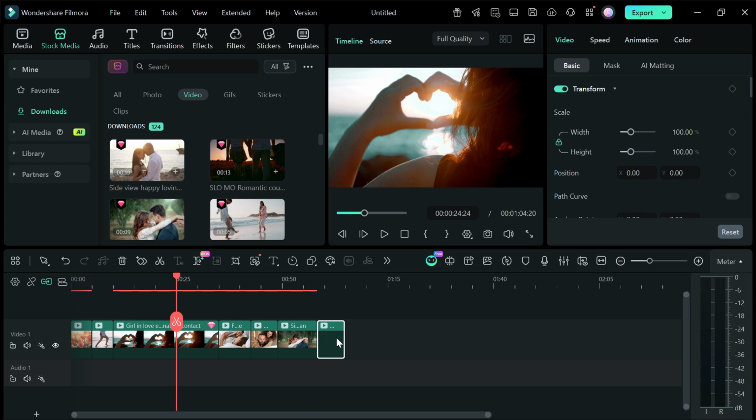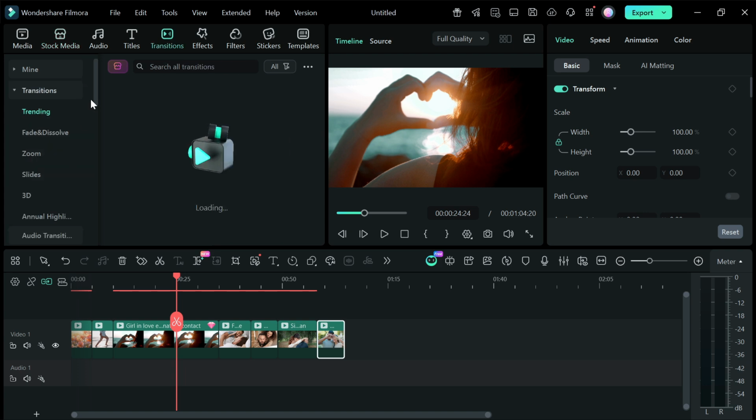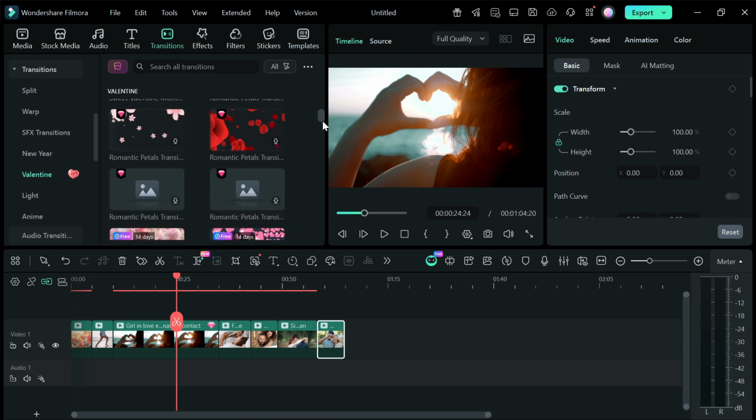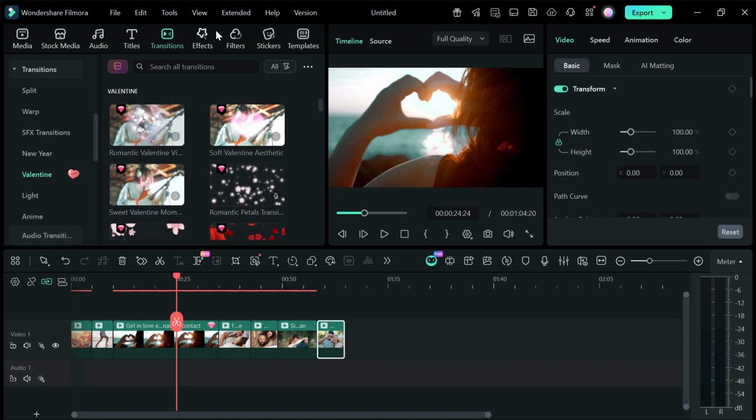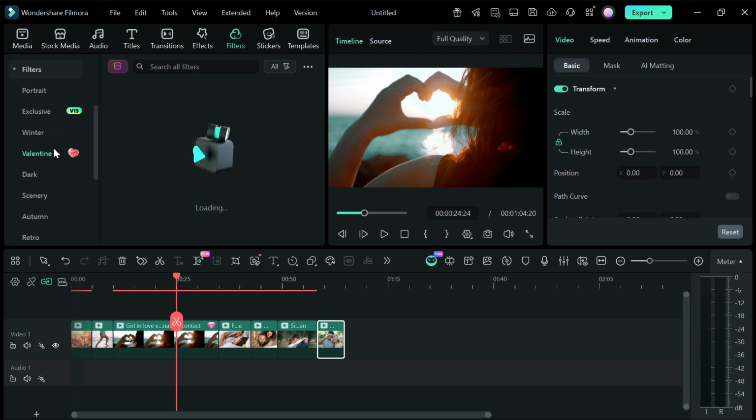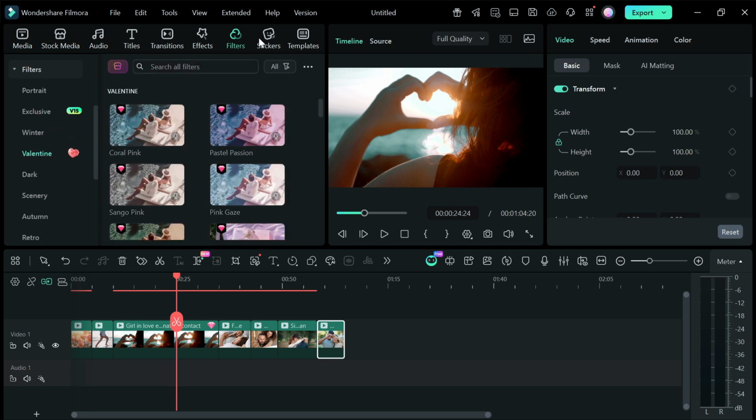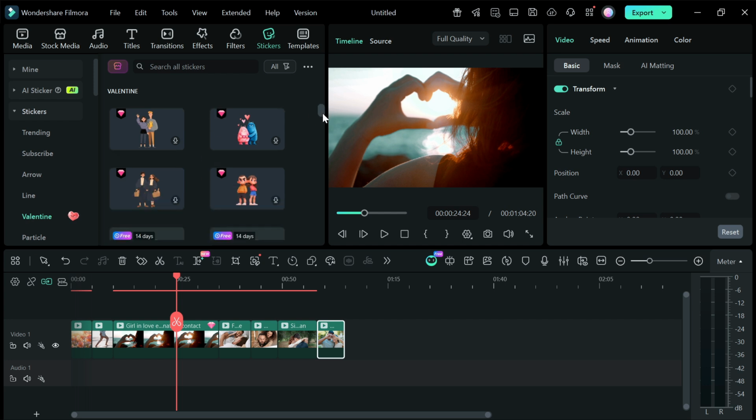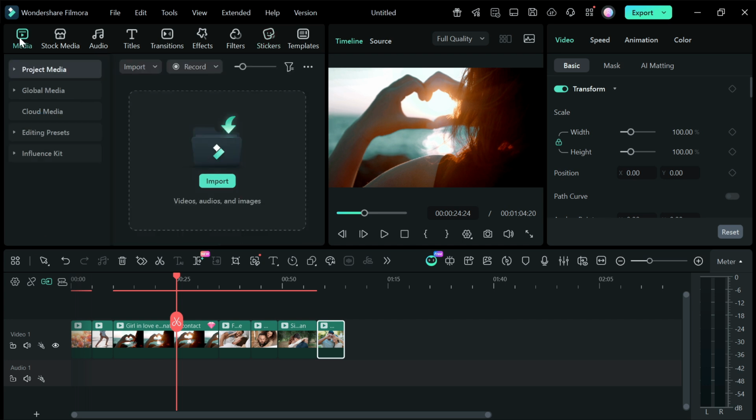Now comes the fun part. Filmora has special Valentine-themed assets that are marked with a heart icon. Go into the Effects, Transitions, Stickers, or Template section and look for assets with the Valentine heart symbol. These are designed specifically for love-themed projects. You can preview each asset before using it, which makes it easier to choose the ones that match the mood of your story, whether it's romantic, warm, playful, or emotional.